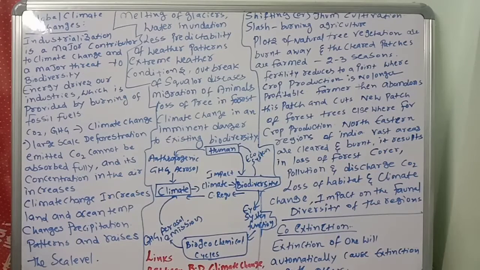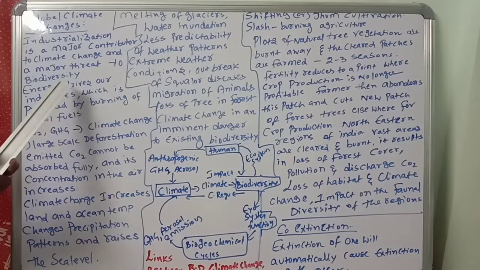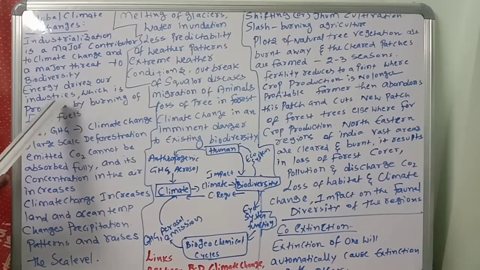What are the fossil fuels? Petroleum, diesel, coal. These all are fossil fuels. So when we burn these fossil fuels, just imagine the pollution. Huge amounts of carbon dioxide, carbon monoxide, harmful gases are entering. That is affecting the biodiversity. Energy drives our industries, which is provided by burning of which one? Fossil fuels. So because of this, it increases the emission of which one?